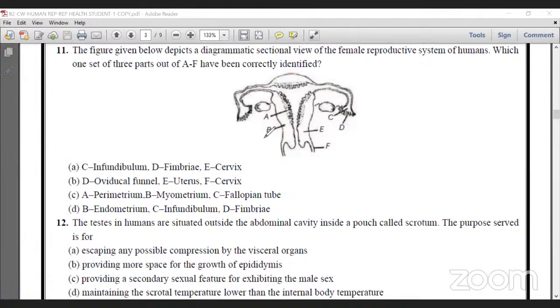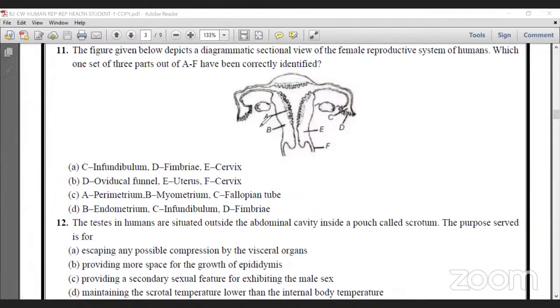After the production of sperm, they move toward the rete testis and are collected into the vasa efferentia. Actually, it is a collecting duct. Okay, thank you, sir.